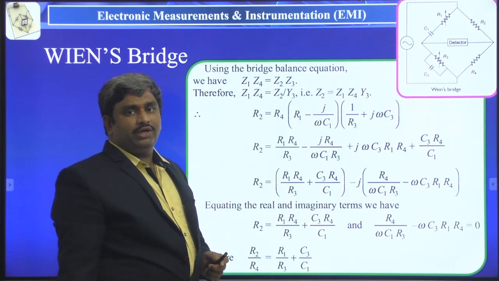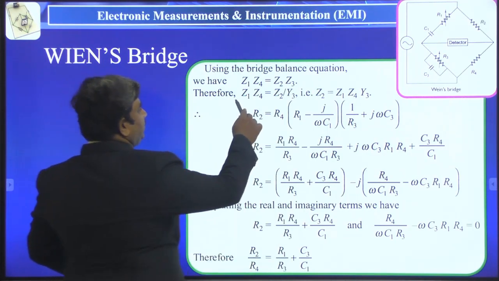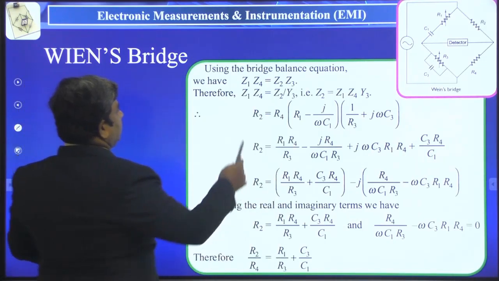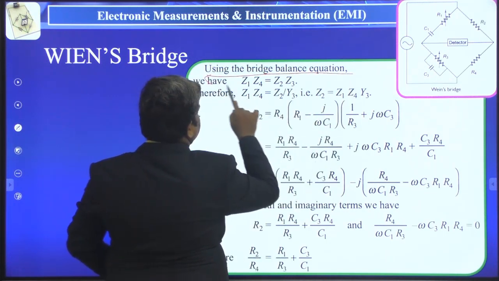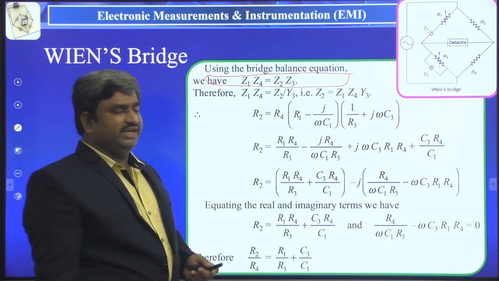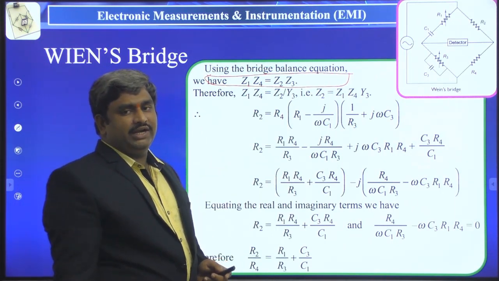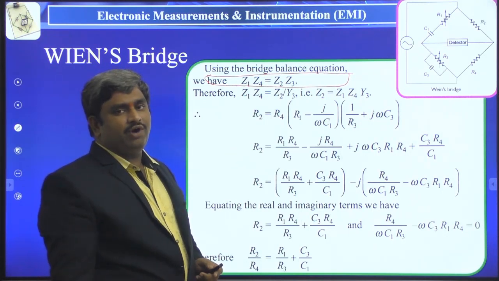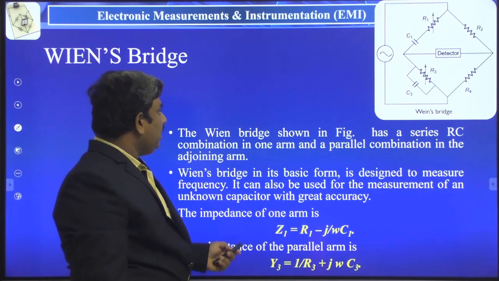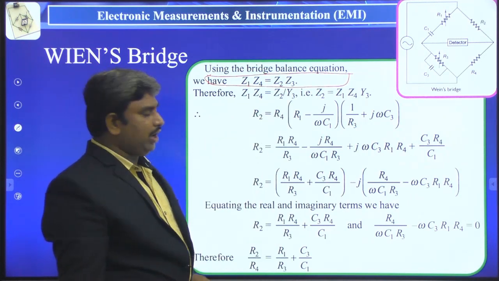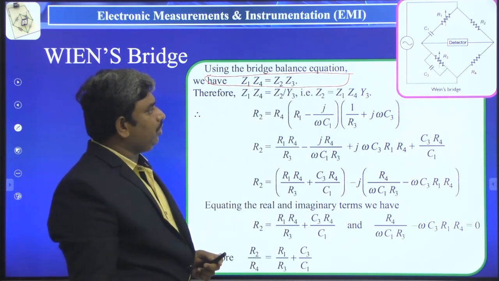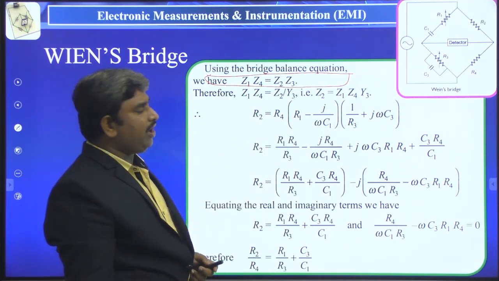Right. Now we have to take the bridge balancing condition. The bridge balancing condition is Z1 Z4 is equal to Z2 Z3. Here we know that Z1 is a series combination of R and C. In the previous slide we wrote Z1 is equal to R1 minus j by omega C1, and Z4 is equal to R4. So this is one side of the equation. On the other side of the equation, Z2 Z3, where Z2 is equal to R2 and Z3 is the parallel combination of R3 and C3.